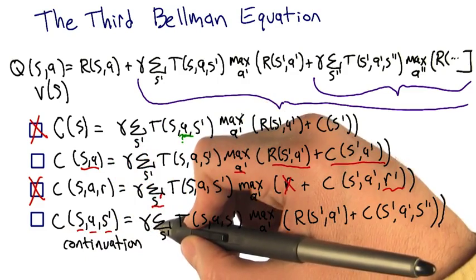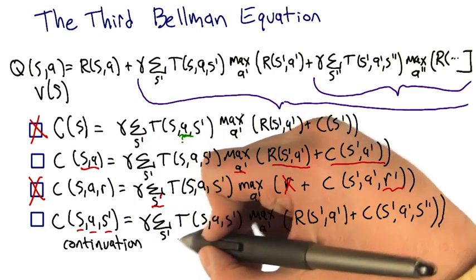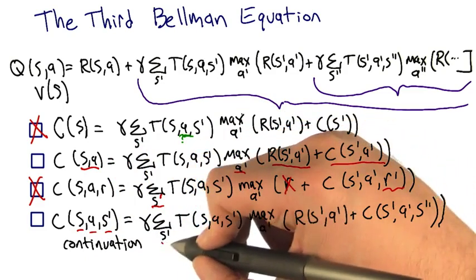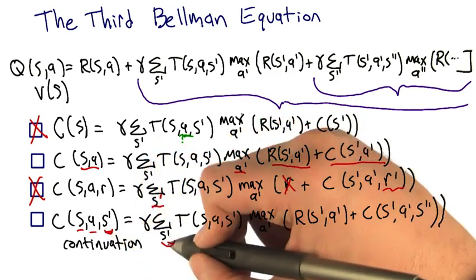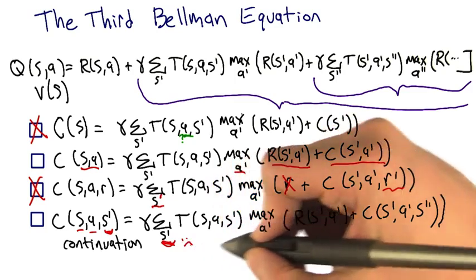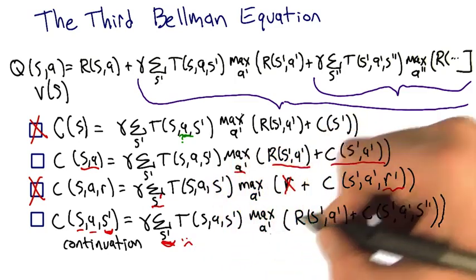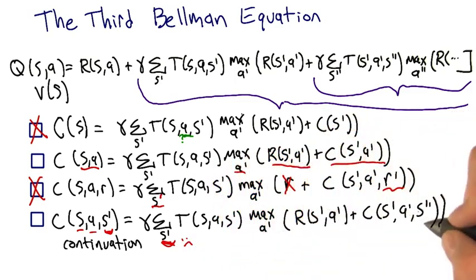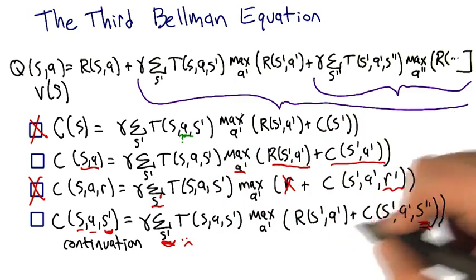So I do the gamma. I'm going to go to the next state, but I'm summing over the next state I'm going to get to, but you passed in already the next state that I'm going to go to. So just on syntactic grounds, this doesn't make any sense. And I think the rest of it has the same problem you described before with R prime, which is I now have to know the next state I'm going to end up in. Right, and that just hasn't been computed yet.